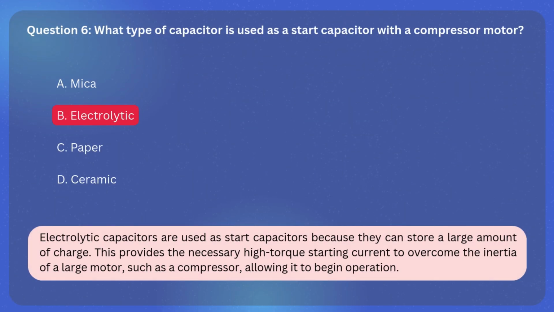The correct answer is B, electrolytic. Explanation: electrolytic capacitors are used as start capacitors because they can store a large amount of charge. This provides the necessary high-torque starting current to overcome the inertia of a large motor, such as a compressor, allowing it to begin operation.